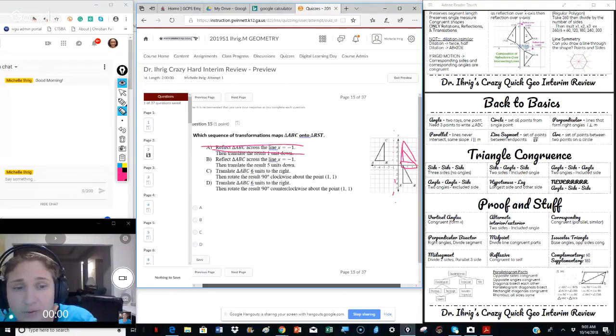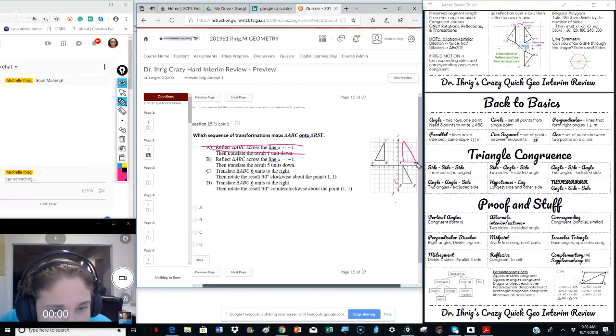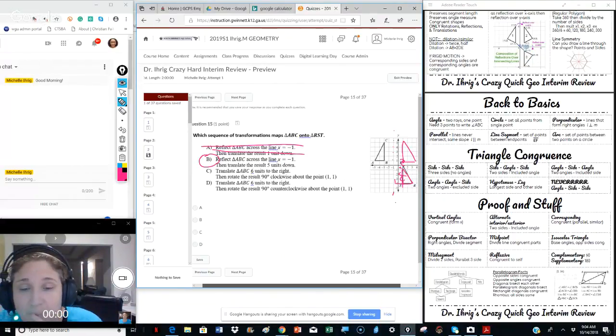We know that it is a reflection on x equals -1. That's accurate. This one says now 5 units down. So we start at a point and then we count 1, 2, 3, 4, 5. That is true. So it's B.